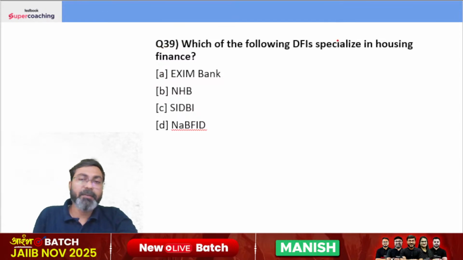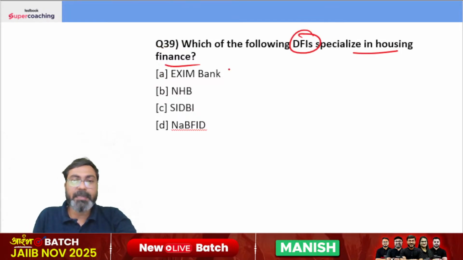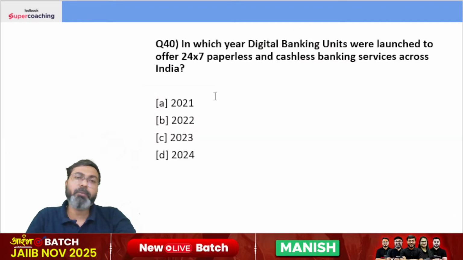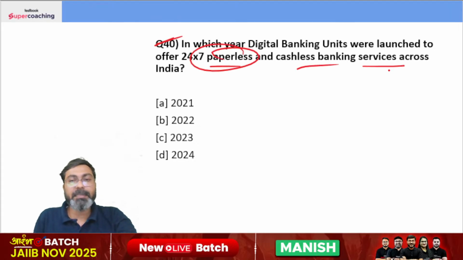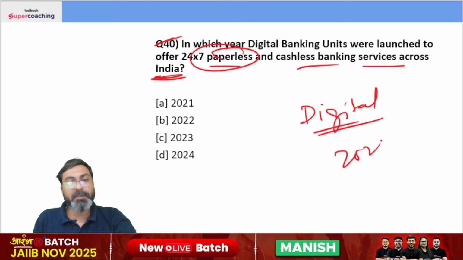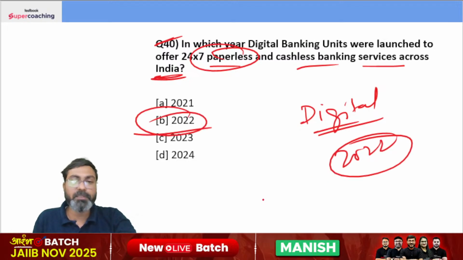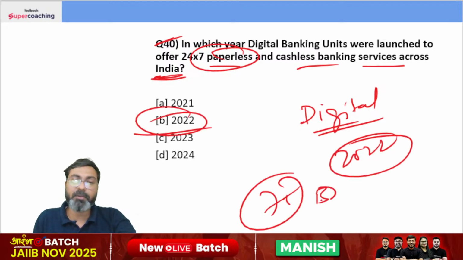Which of the following development financial institutions specialize in housing finance? Of course, it is National Housing Bank. कुछ questions बहुत straightforward, बहुत easy हैं, कुछ questions थोड़े से अच्छे हैं. In which year were digital banking units launched to offer 24/7 paperless and cashless banking services across India? Digital banking units were launched as part of Azadi Ka Amrit Mahotsav in the year 2022, and the target was to establish 75 digital banking units across the country in the same year.